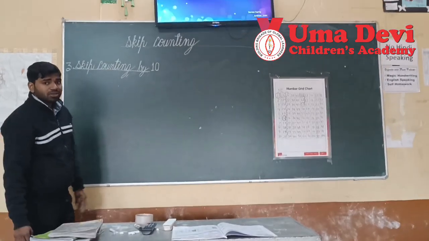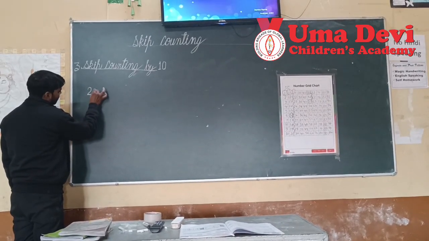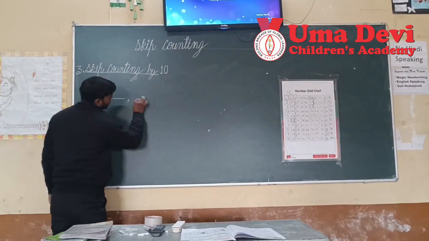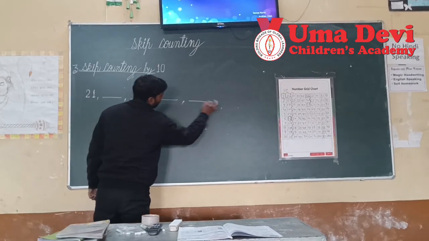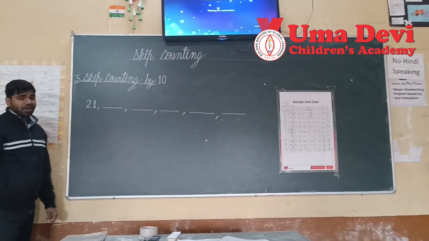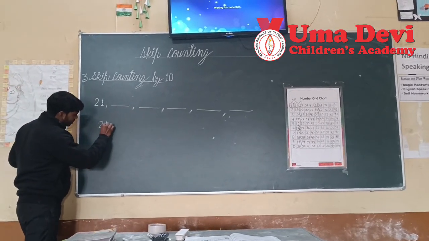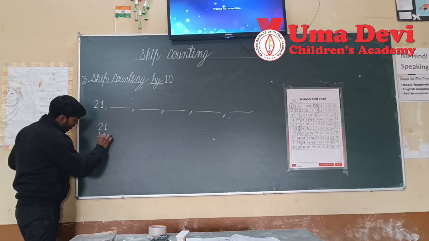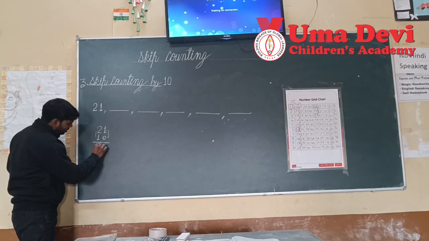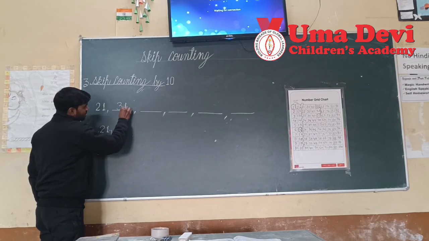Suppose I am starting from the number 21. The first number is 21. What is the second number? What is the third number? This is counting by 10, and it is very easy. We will add 10 to 21. So what will come here? 1, and here will come 3. It will be 31. Means 31 will come here.